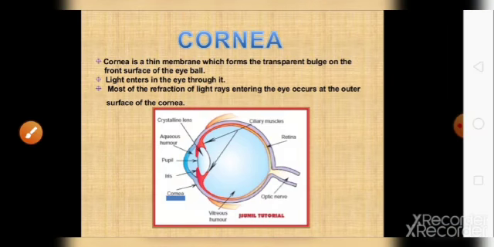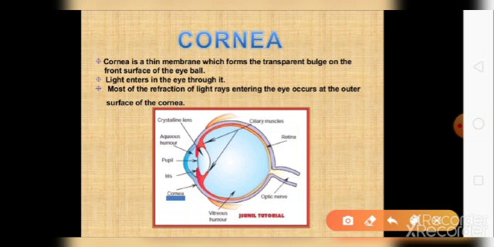Next is cornea. Cornea is the front transparent part of your eye. It is a thin membrane which forms the transparent bulge in the front surface of the eyeball. Most of the light entering in your eye first enters in the outer surface of the cornea, or it touches the outer surface of the cornea.